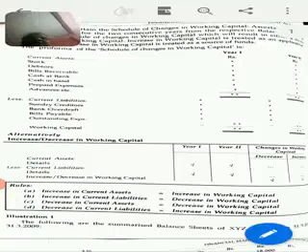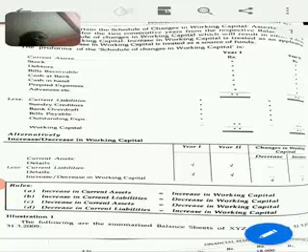Say the working capital in year 1 is 70,000 and in year 2 it is 80,000, it means it has increased, so it will be termed an increase in working capital. Similarly, say in year 1 it is 60,000 and in year 2 it becomes 50,000, it means the working capital has decreased, so it will be termed a decrease in working capital. How this comes into the fund flow statement, we will discuss later on.